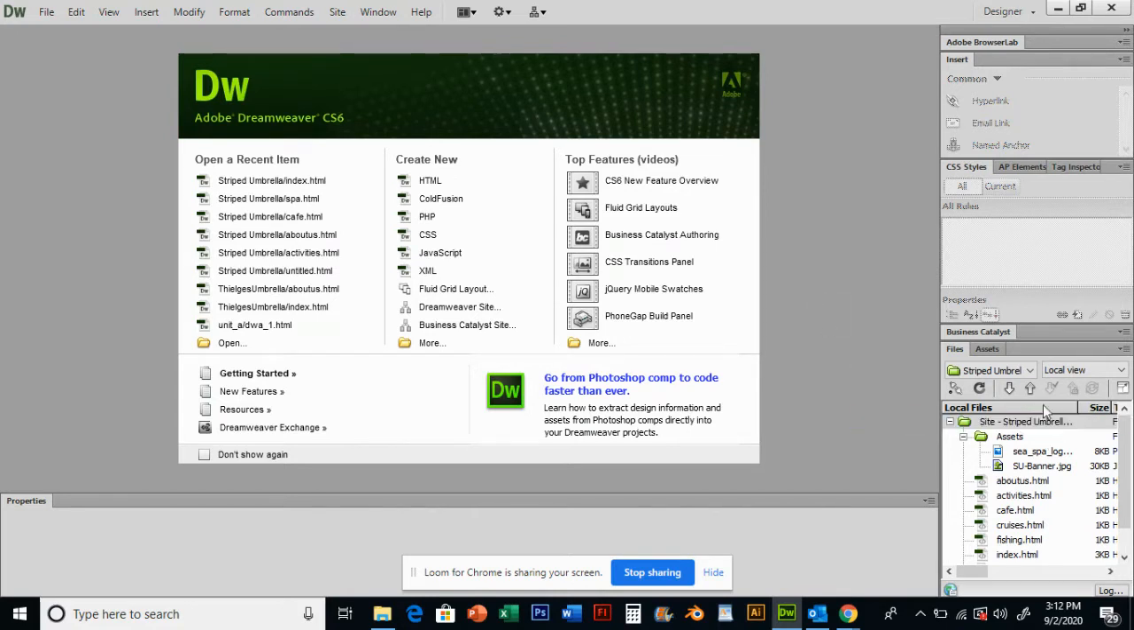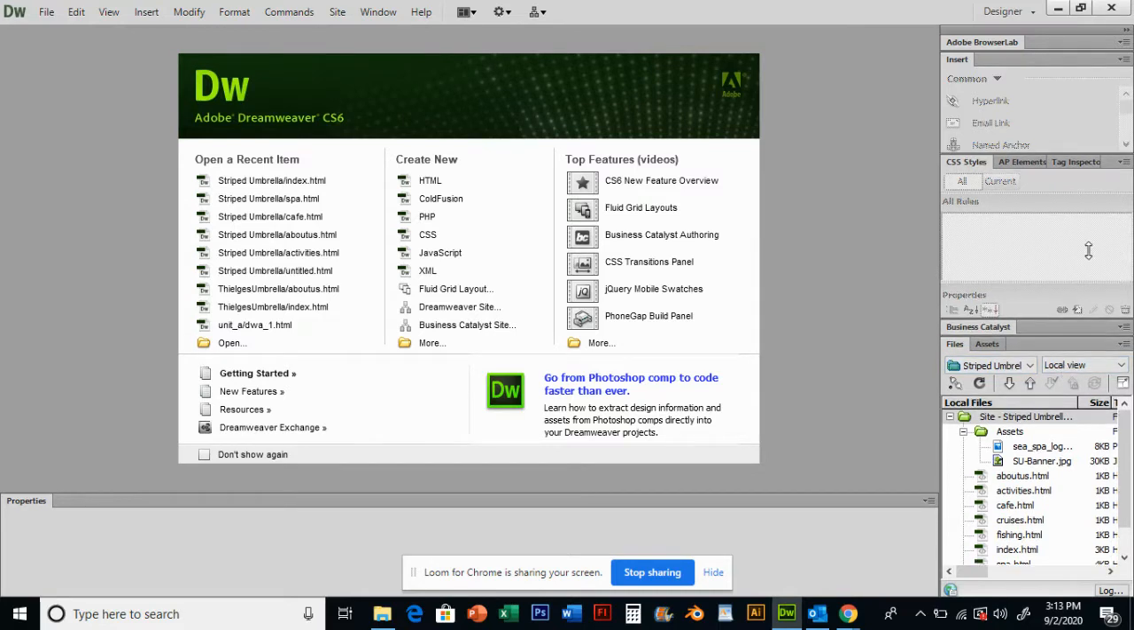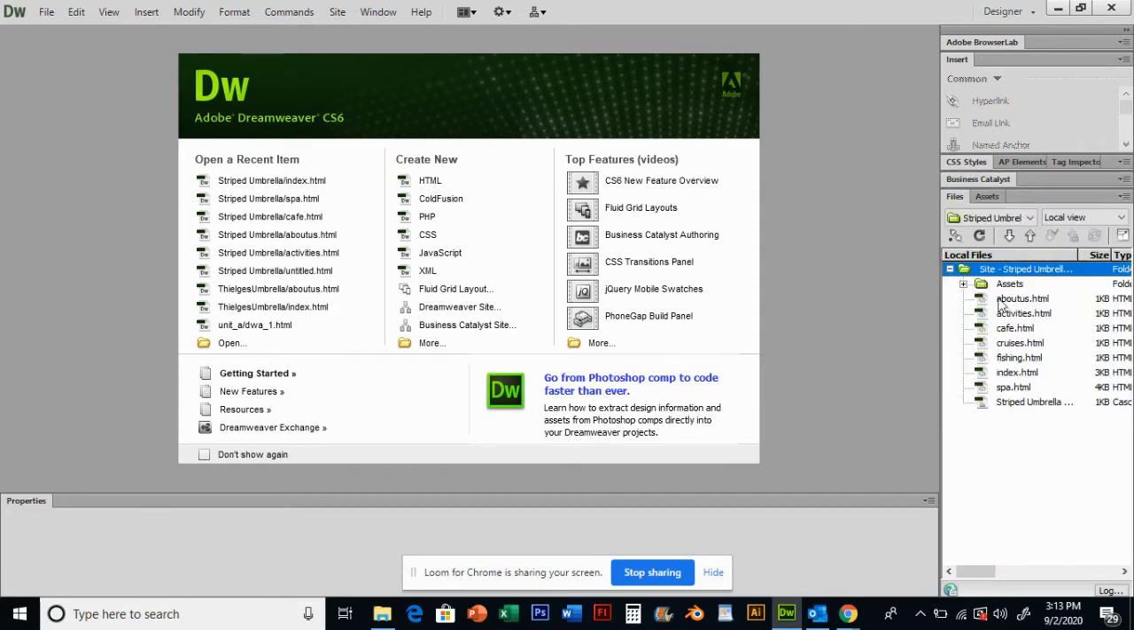So make sure that you are in the striped umbrella site that you have created, not on your own personal site. Make sure you're in there on that striped umbrella site, and you should see your pages and your pictures down here. I'm going to double click on CSS styles so that I have more room, so I can see the pages that I've created and the pictures that I have saved into my assets folder.